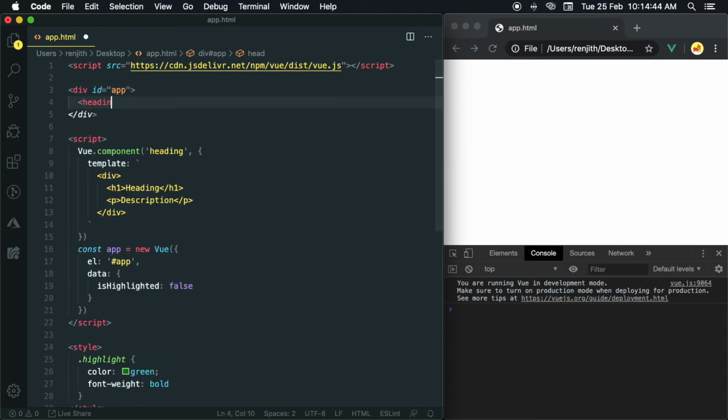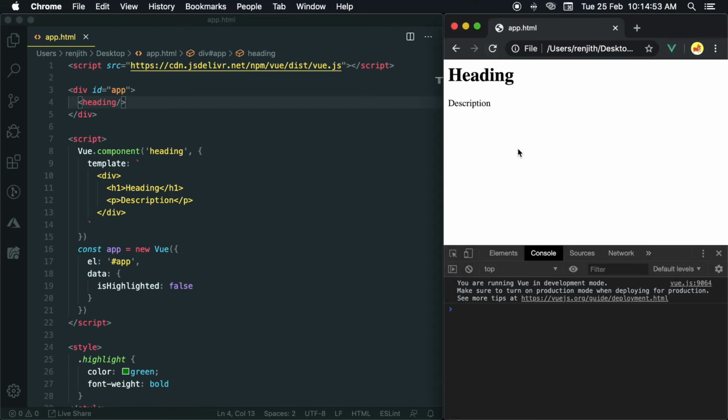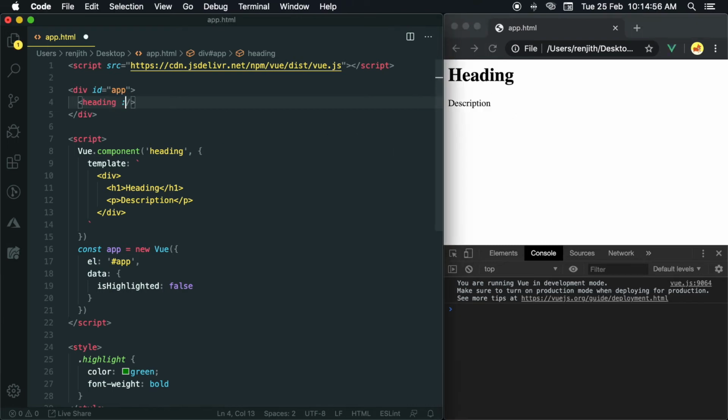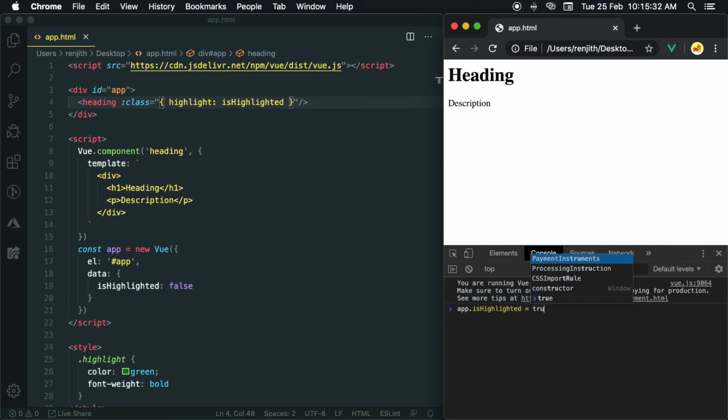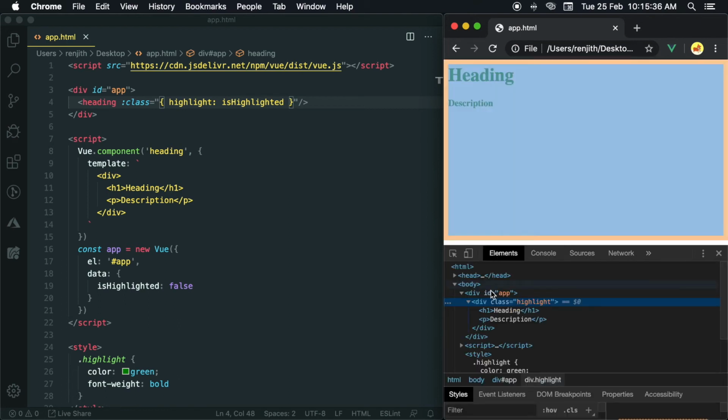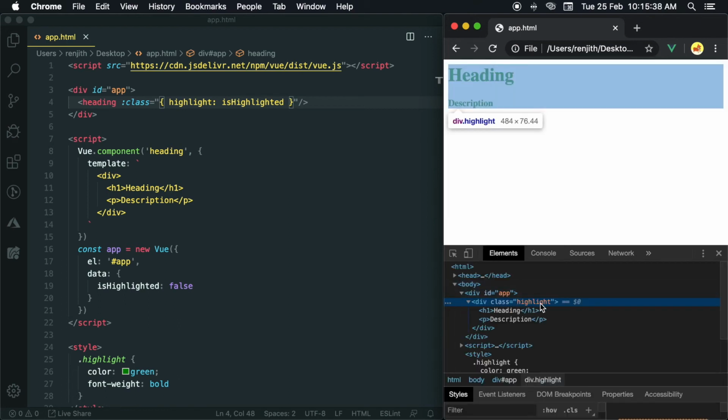Use heading and run it. Yes, working. Bind the highlight class. Run it and check by updating the value of isHighlighted. Check the rendered component. Yes, here you can see the class is binding on the root element of the component.